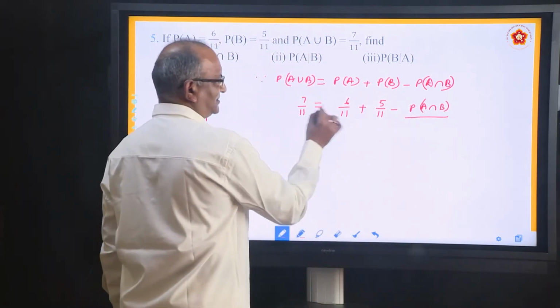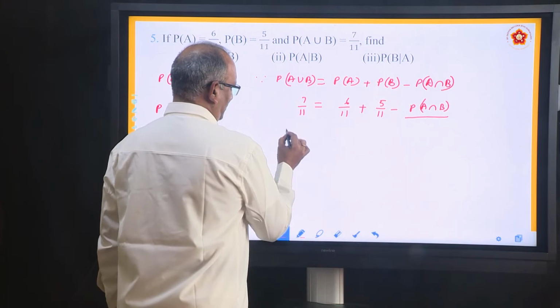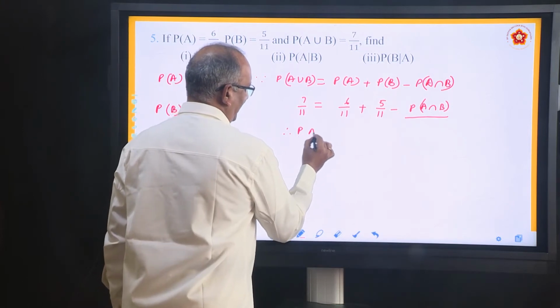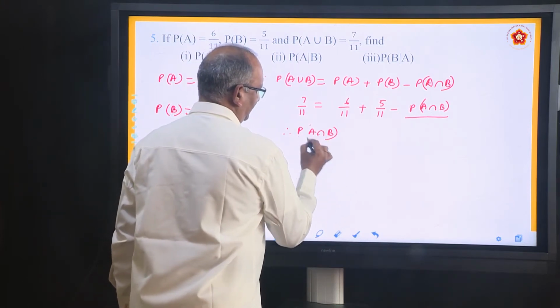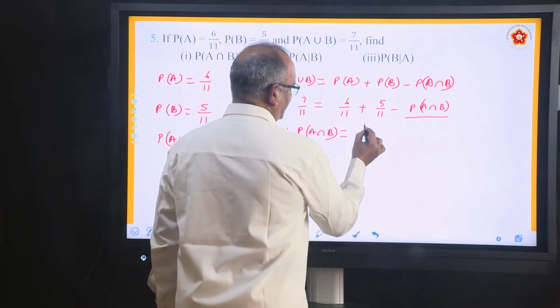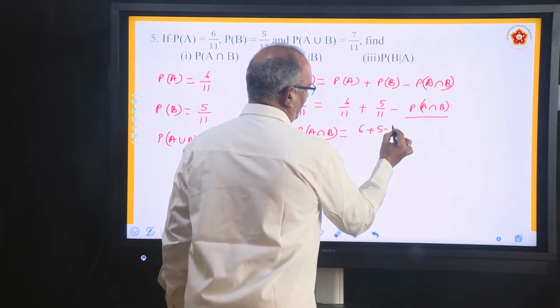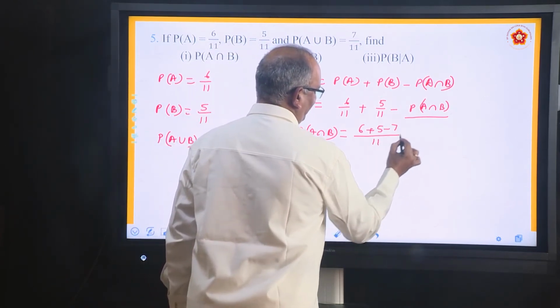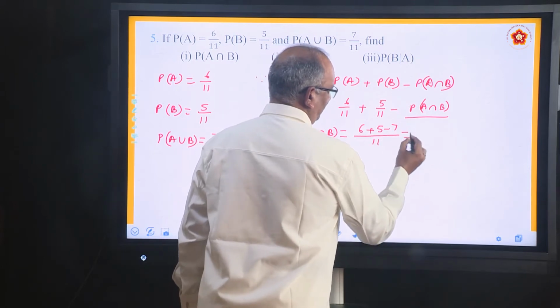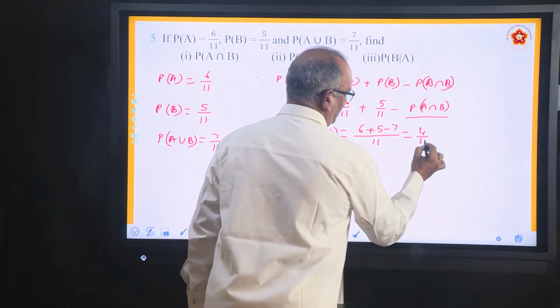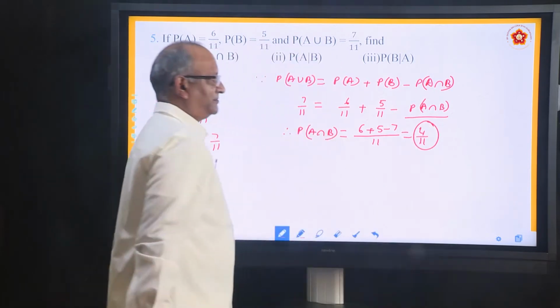So bring that to this side and take this to that side. Hence P of A intersection B equals 6 plus 5 minus 7 by 11. 6 plus 5 is 11, minus 7 is 4 by 11. So this is the first answer.